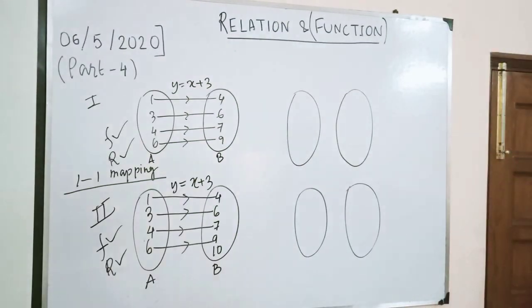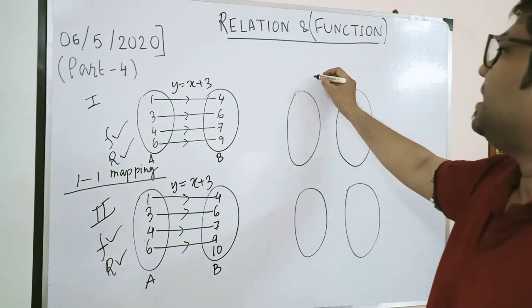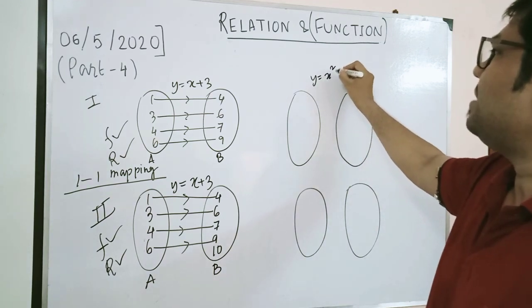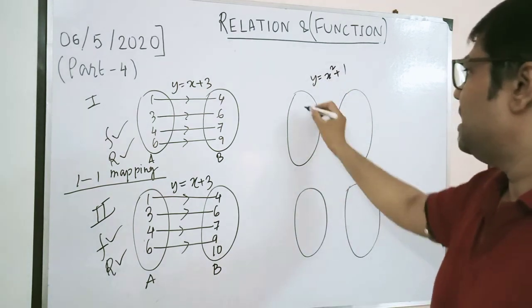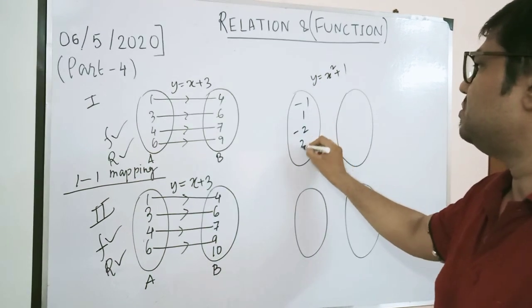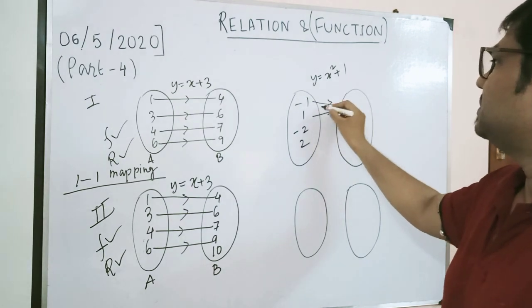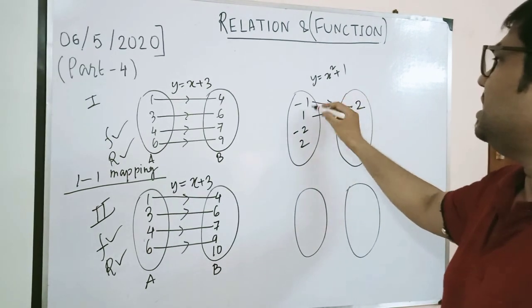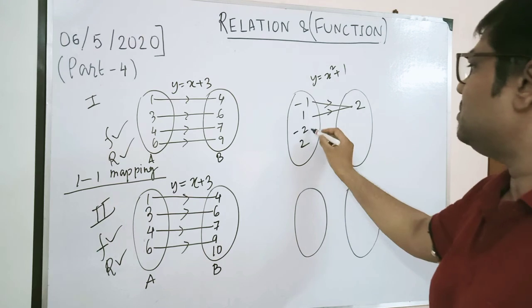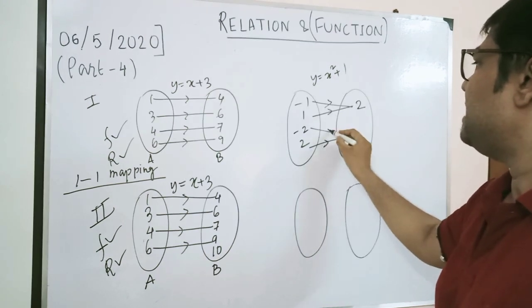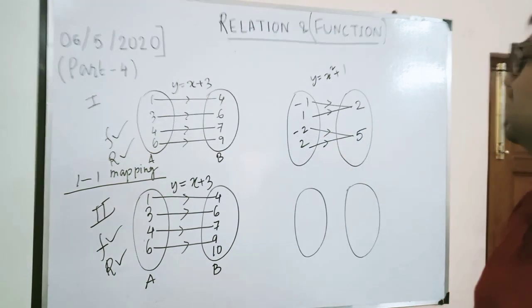Now let us write some different things over here. Say I write y equals x square plus 1, and I put something like minus 2, 2. When I square and add, I get a 2 over here. See, minus 1 square means 1, plus 1, 2. So here also when I square and add 1, I get what? A 5 over here.